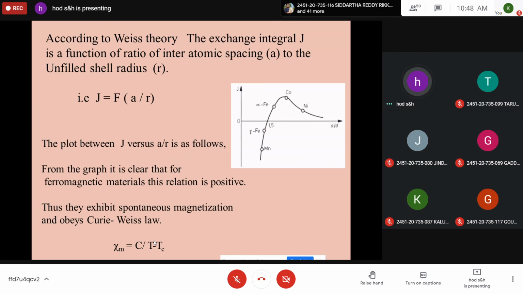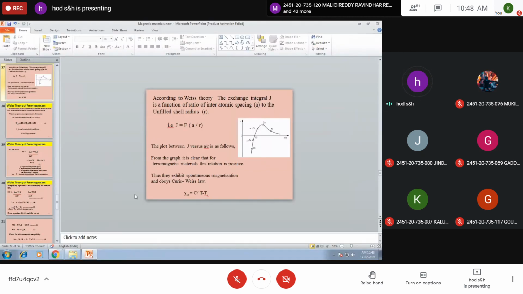And also, according to Weiss theory, the exchange integral J is a function of the ratio of interatomic spacing to the unfilled shell radius. Unfilled shell radius means in ferromagnetic materials, a number of shells have unbalanced spin. That means all are not completely filled by the electrons. Otherwise, if one is parallel, another is anti-parallel, and both cancel each other. But here that is not the case.